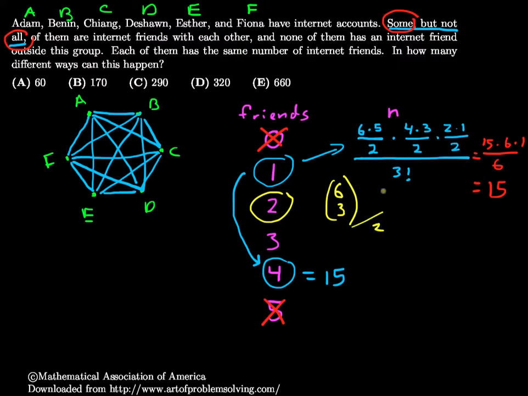So 6 choose 3, that's going to be 6 times 5 times 4, the 3, 2, 1 cancel out once, divided by 3 times 2 times 1. 20 divided by 2 is 10. So 10 ways to have groups of 3.